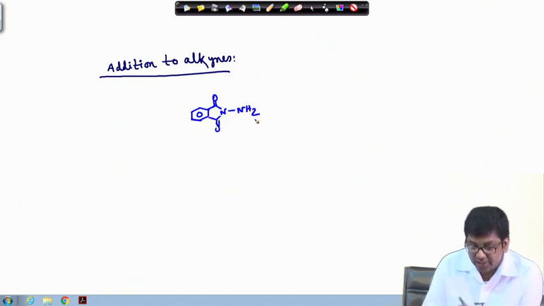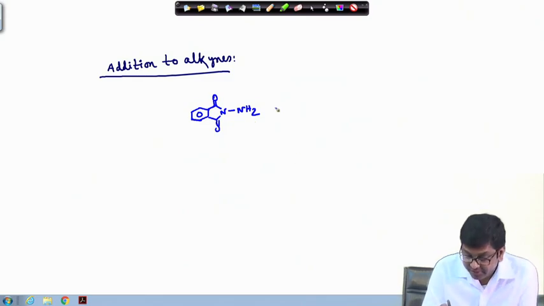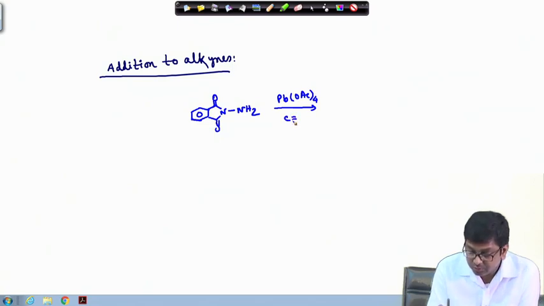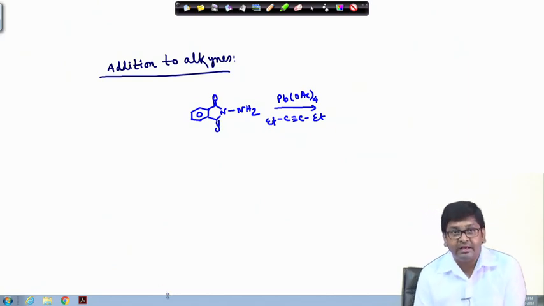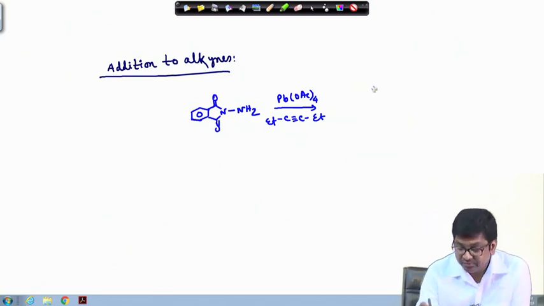This N-aminophthalimide derivative in presence of oxidant can react with this alkyne to give the corresponding azirine ring.